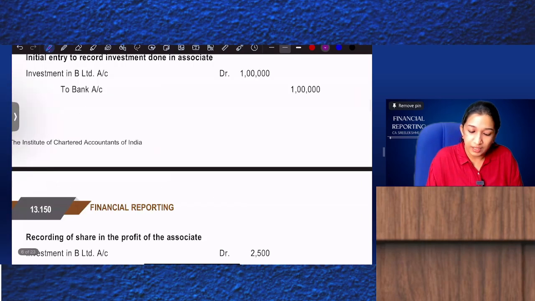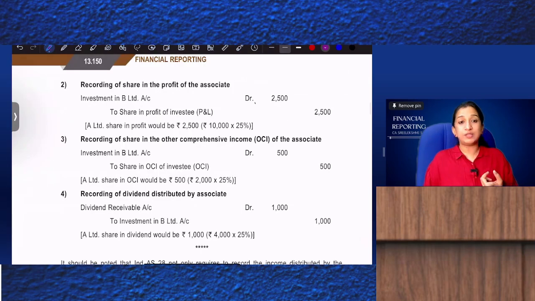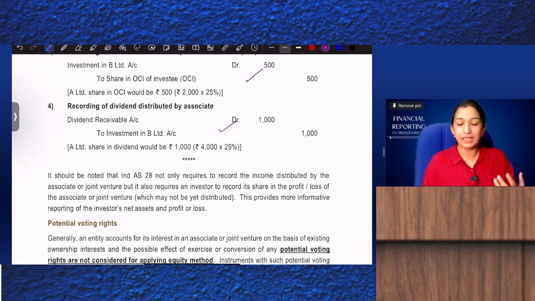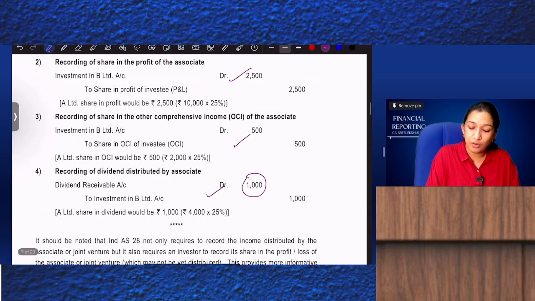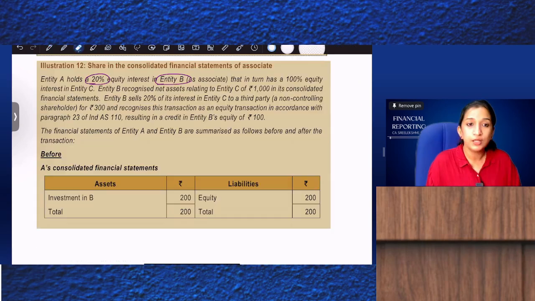Investment in B Limited to statement of P&L 2,500. Investment in B Limited to OCI 500. Now dividend receivable to investment 1,000. So your carrying value of investment will be 1 lakh plus 2,500 plus 500 minus 1,000, that is 1 lakh 2,000. Okay. So now we'll do question number 12.